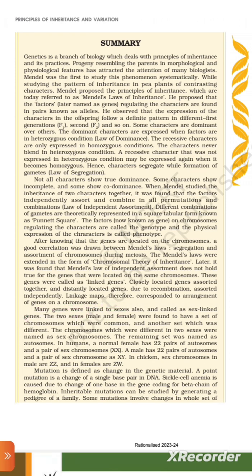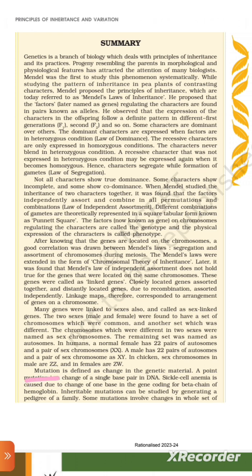Many genes were linked to sex also and called sex-linked genes. The two sexes, male and female, were found to have a set of chromosomes which were common, and another set of chromosomes different. The chromosomes which were different in the two sexes were named sex chromosomes. The remaining set of chromosomes are autosomes. In humans, a normal female has 22 pairs of autosomes and a pair of sex chromosomes XX. A male has 22 pairs of autosomes and a pair of sex chromosomes XY. In chicken, sex chromosomes in male are ZZ and female ZW.